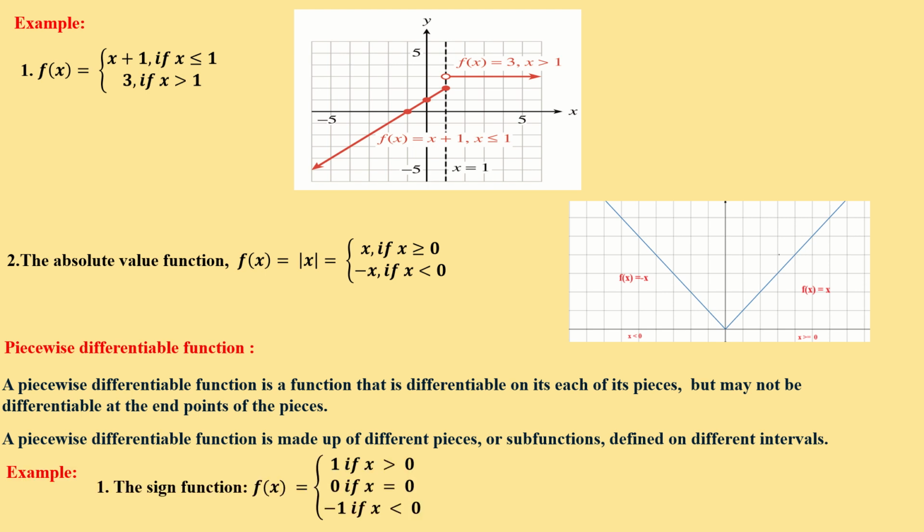Example, the sign function of x is equal to 1 if x is greater than 0, 0 if x is equal to 0, minus 1 if x is less than 0. So it is differentiable in the first case. In the second case also, f of x is equal to x square if x is less than 1, right, you can easily differentiate x square for x less than 1. 2x minus 1 is also differentiable when x is greater than or equal to 1, right.